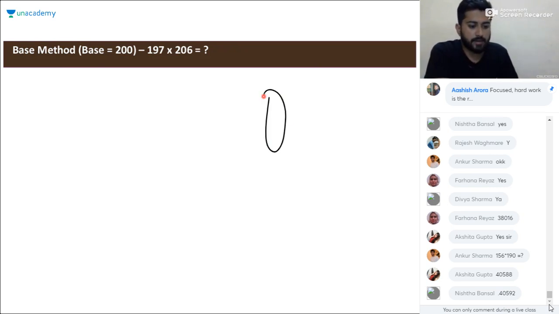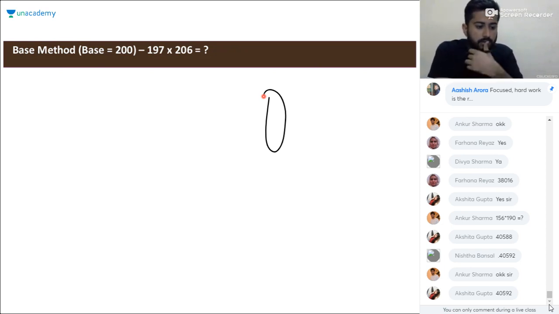I'm just teaching you for the numbers which are closer to any of these bases, that is 100, 200, and we'll consider 50 also. In this particular kind, you can apply the method that we learned for the multiplication.